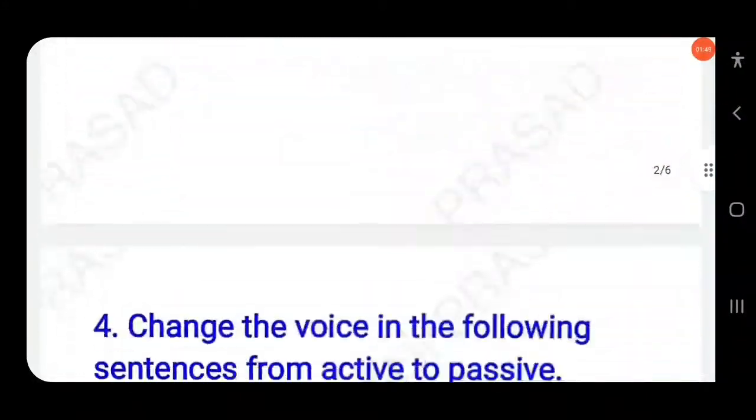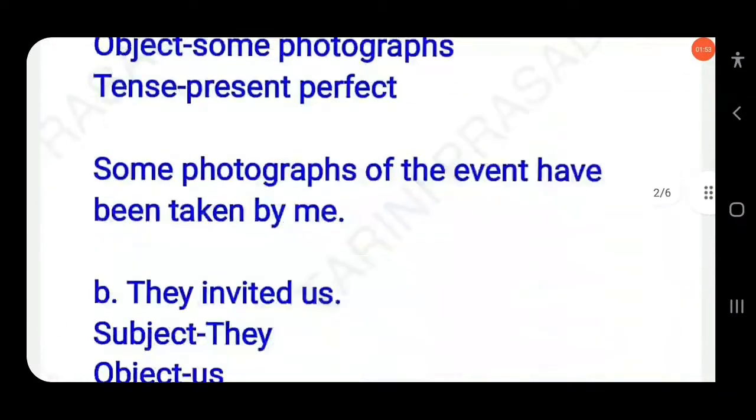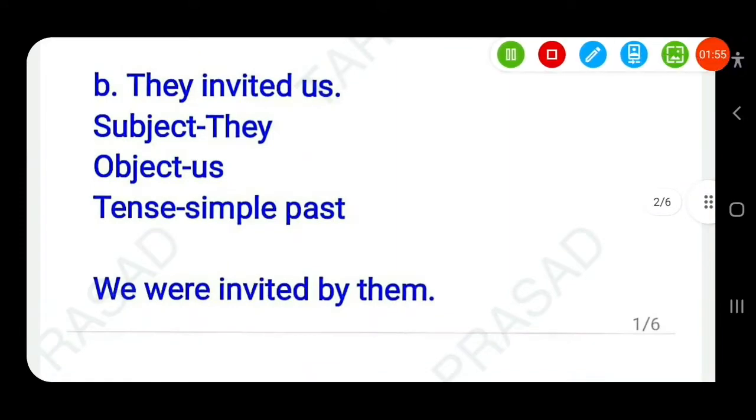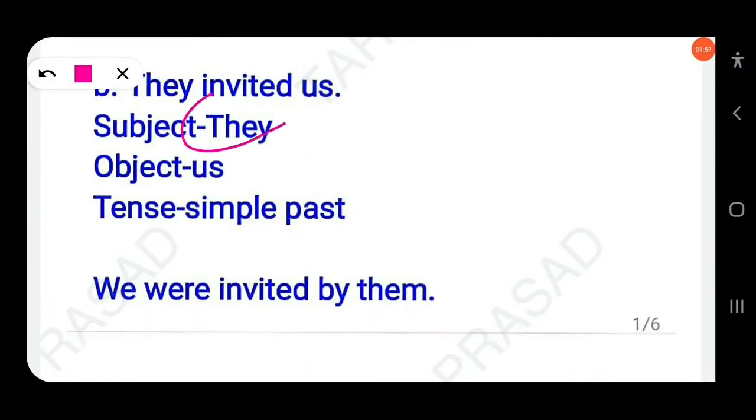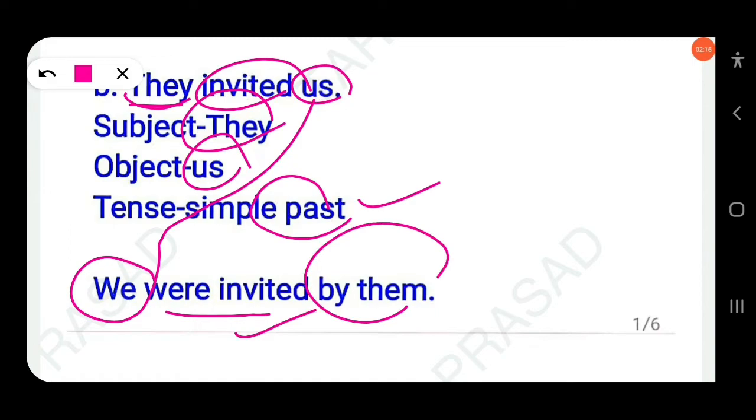Then the next question: they invited us. The subject is they, the object is us, and the tense is simple past, invited. The object in the active voice, us, becomes the subject in the passive voice, we. We are invited. The subject they becomes the object in the passive voice: by them. We are invited by them.